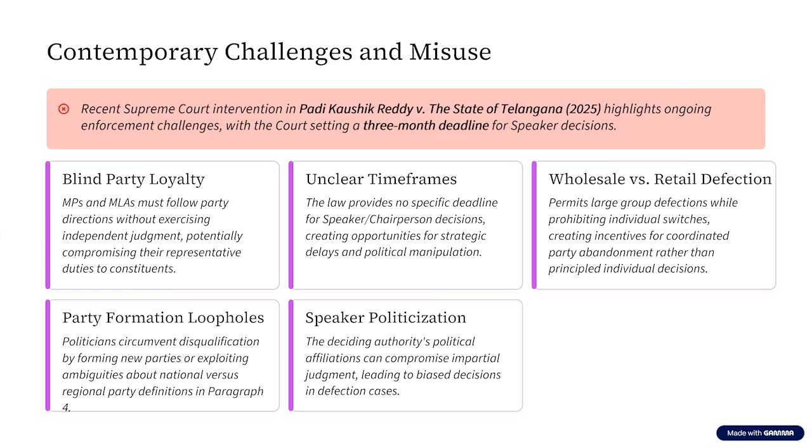What happened here was a group of AIADMK MLAs revolted against the then Chief Minister K. Palaniswamy in the year 2017, and they met the governor seeking a similar constitutional process against the chief minister. Now, what did the speaker do? The speaker here again disqualified 18 MLAs for voluntarily giving up the membership of the party. However, now here what happened was the Madras High Court upheld this disqualification.